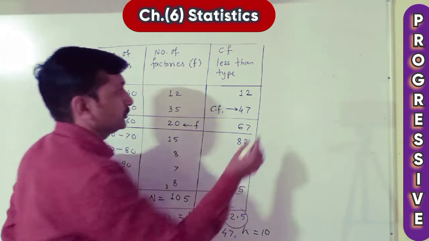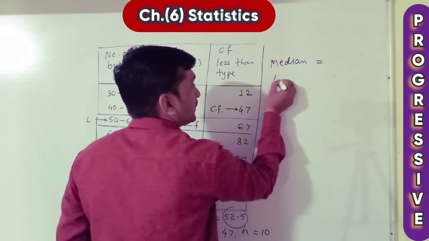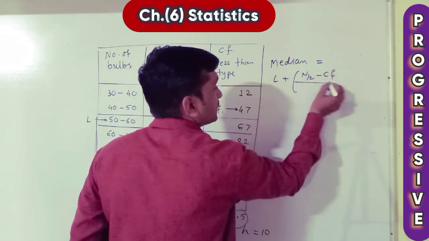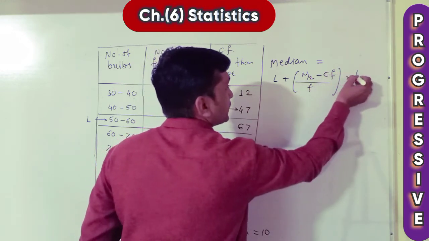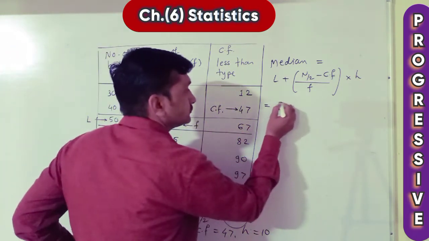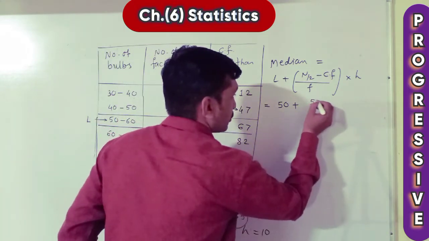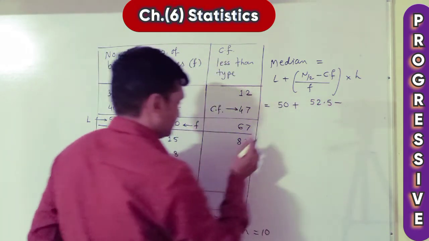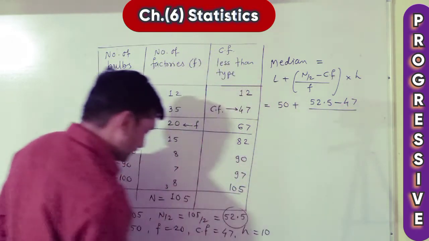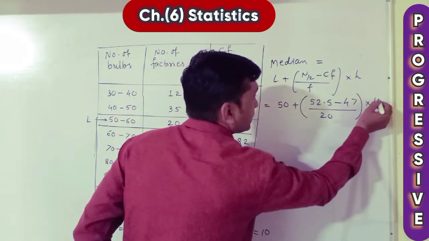Okay, now the median formula. Here I write: median is equal to L plus, in bracket, N upon 2 minus CF upon F, bracket close, into H. Now values are here: L 50 plus N upon 2, 52.5, minus CF 47, upon F 20, bracket close, multiplied by 10.